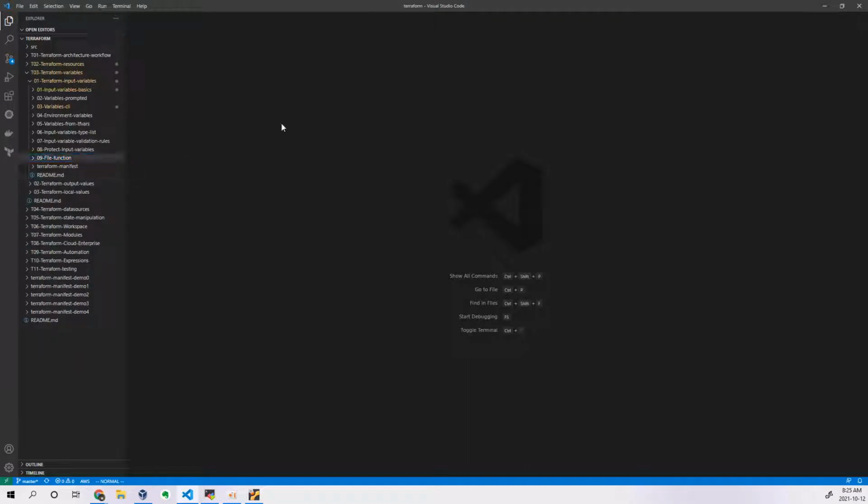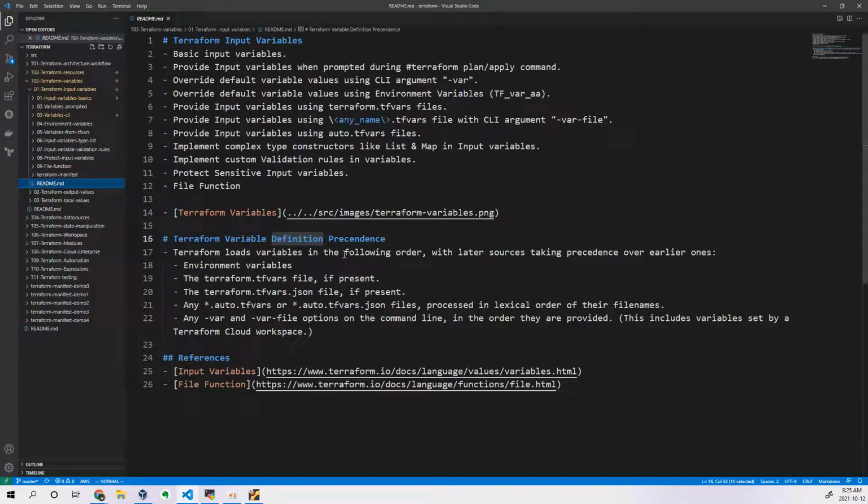So with this, we have completed our Terraform input variables. Now, what is a priority? I have to understand that. If my value is written in multiple locations, which value will be picked? So what is the priority? Terraform loads variables in the following order, with later sources taking precedence over earlier ones. The least priority is environment variables.